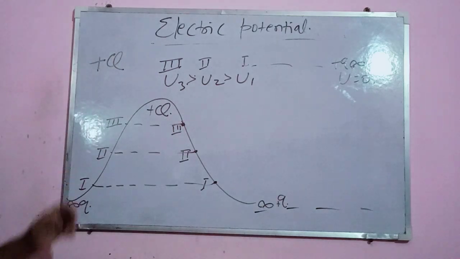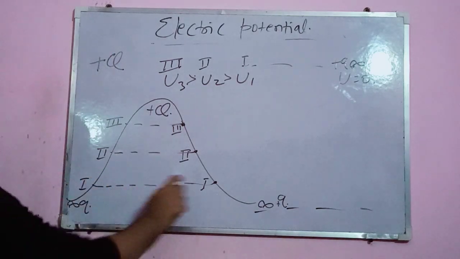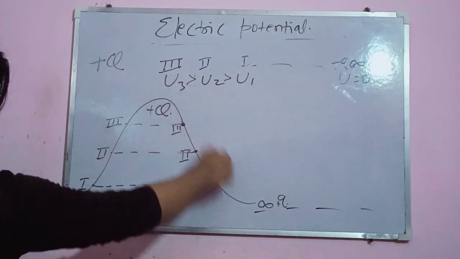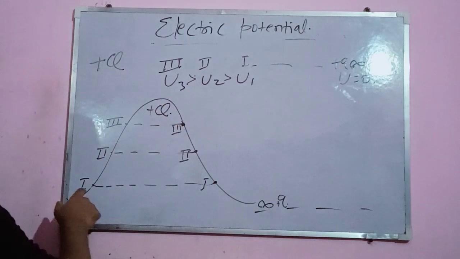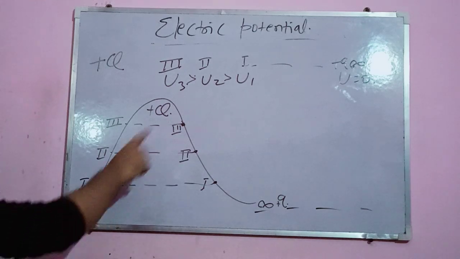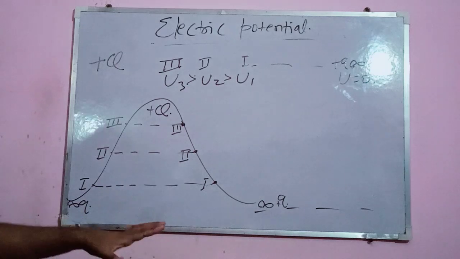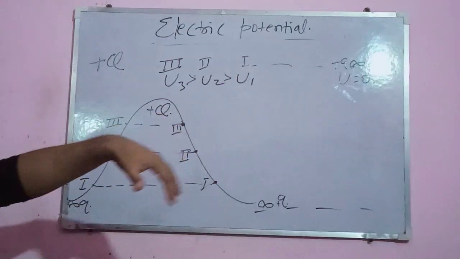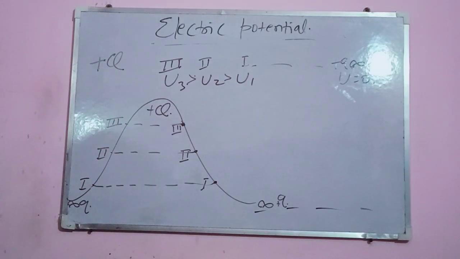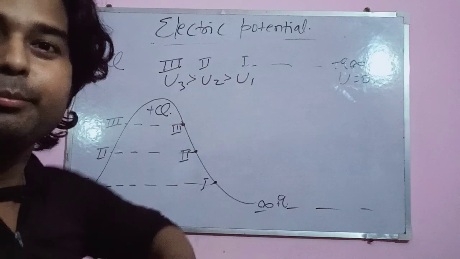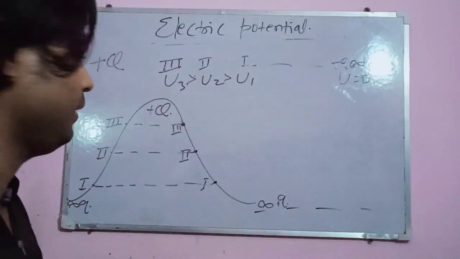Suppose we take it from either direction, in this direction. Again, at this level, if the slopes here and here are almost identical, then at this point it requires U1 energy, at this U2 energy, at this U3 energy. So if a small plus q begins its journey from infinity to plus capital Q, then by traveling each and every step, it needs more energy to cross that point.